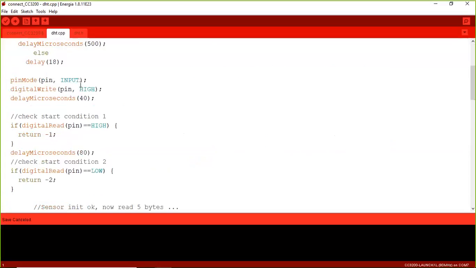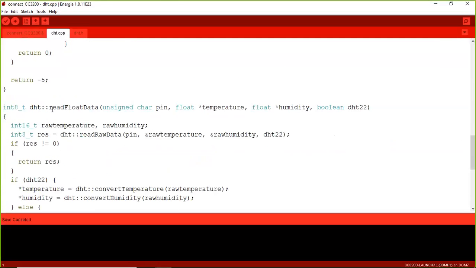Look at this, read float data accepts these 4 parameters. One is the pin in which we have connected the signal, then the temperature, humidity, and finally whether you are going to use a DHT11 or DHT22 sensor.